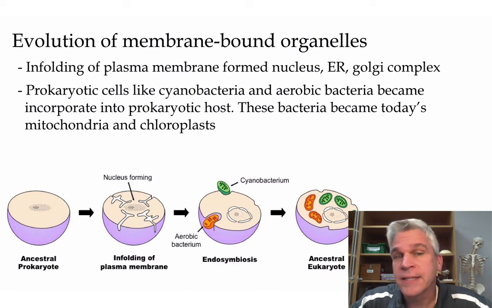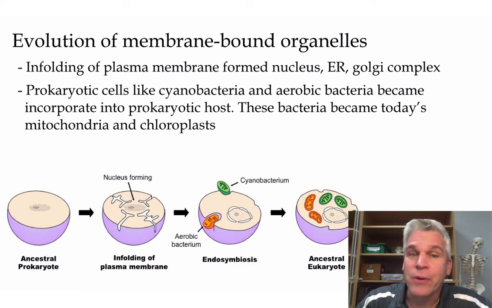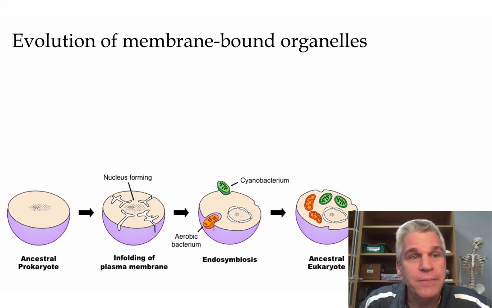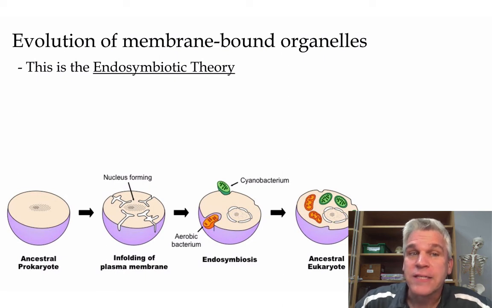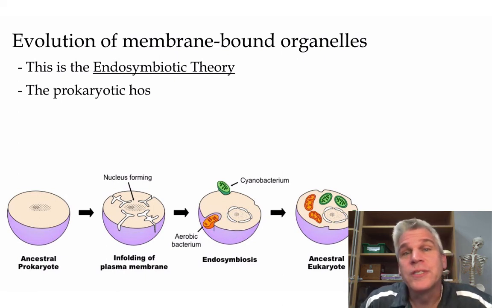The prokaryotic cells, like cyanobacteria or aerobic bacteria, may have become incorporated into a prokaryotic host. Now, these bacteria then became today's mitochondria and chloroplasts. This is, again, known as the endosymbiotic theory. First off, what would be the advantage of doing something like this?